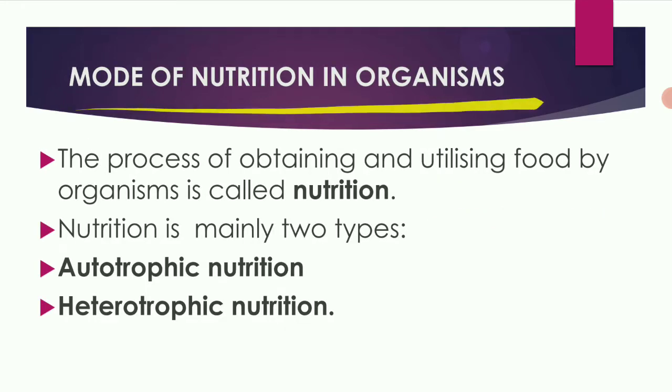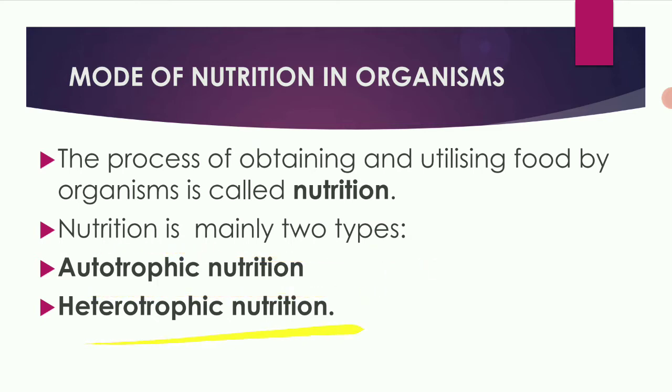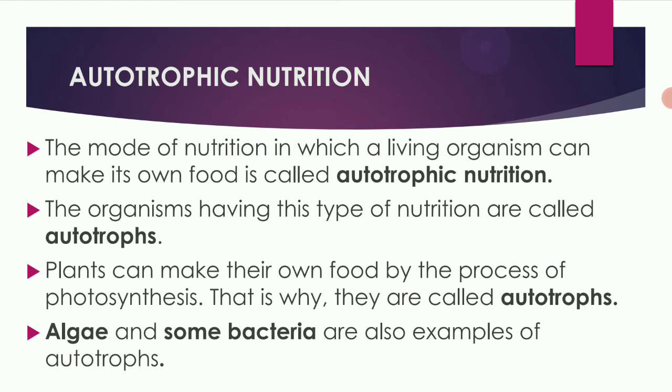Next, mode of nutrition in organisms. The first is, what is nutrition? The process of obtaining and utilizing the food by an organism is called nutrition. Nutrition is mainly of two types: autotrophic nutrition and heterotrophic nutrition. First we will see autotrophic nutrition.